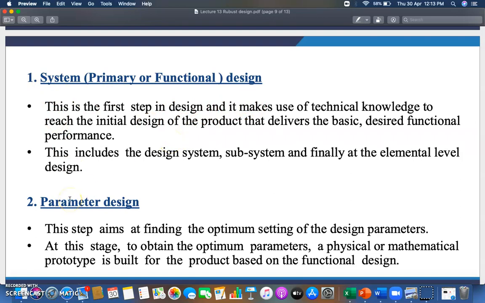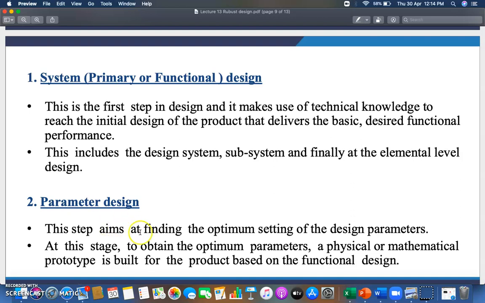Next is parameter design. This step aims at finding the optimum setting of design parameters, means you have to optimize the value. Like if the maximum range of airflow required for your system is 20 meters per second and the minimum is 10, then the optimum may be 15, which is the average of the maximum and minimum values.